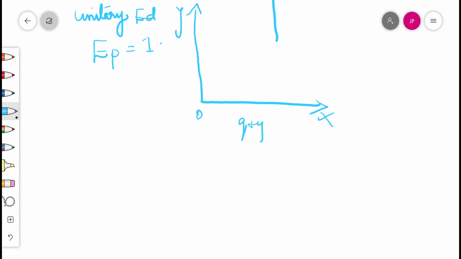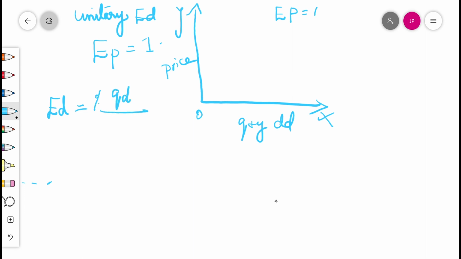OX, please draw, quantity demanded, and OY is price. ED is equal to, or EP is equal to 1. For example, we know the formula: ED is equal to percentage change in quantity demanded divided by percentage change in price. That's the formula.